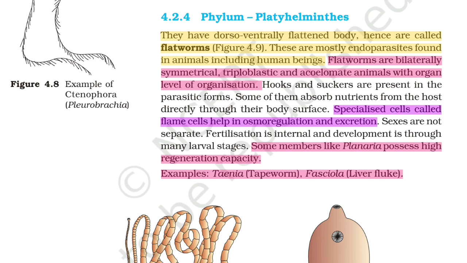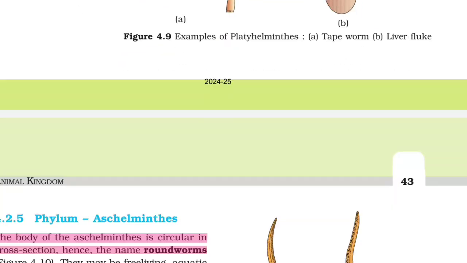Specialized cells called flame cells help in osmoregulation and excretion. Sexes are not separate. Fertilization is internal and development is through many larval stages. Some members like Planaria possess high regenerative capacity. Examples: Taenia (tapeworm), Fasciola (liver fluke).